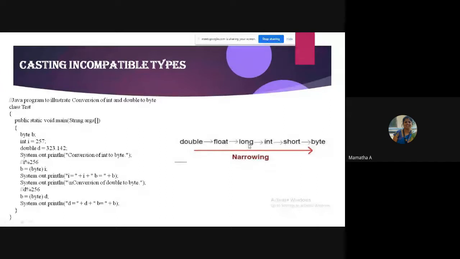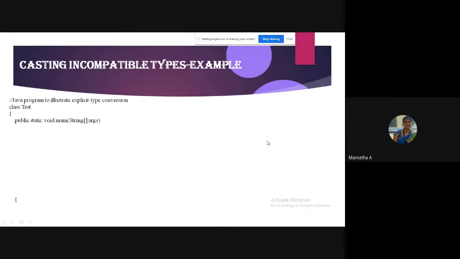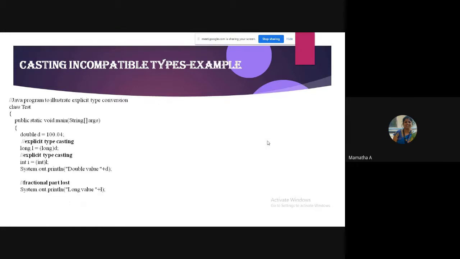Similarly, when I store long to int, again that remainder modulus operation will be performed if it crosses the range, and as I told you, the wraparound concept will be there. I will tell you in the next class how exactly that wraparound will happen. But just try to remember that there will be loss of data when we deal with explicit typecasting.